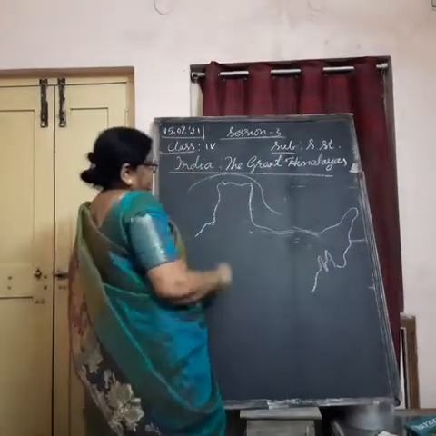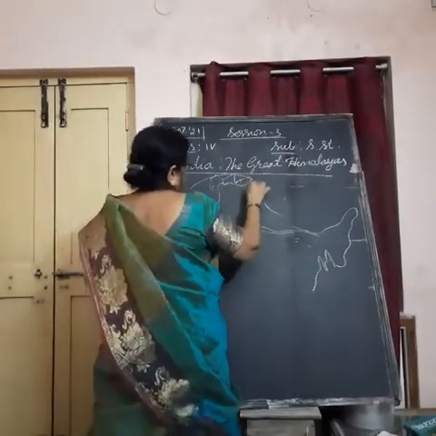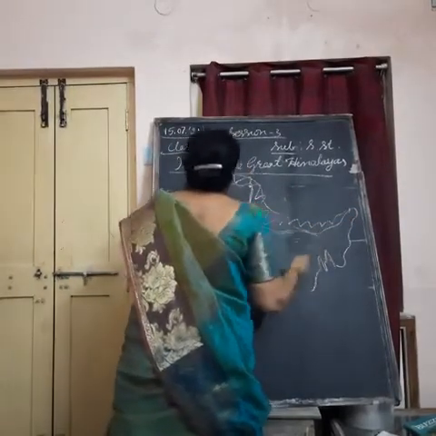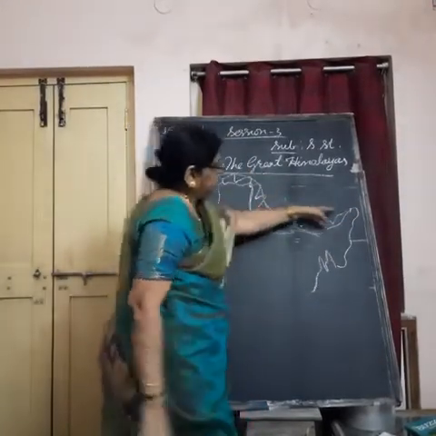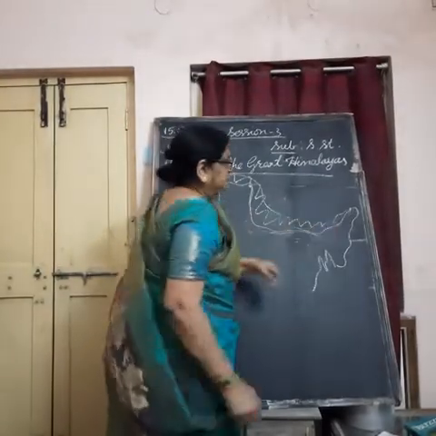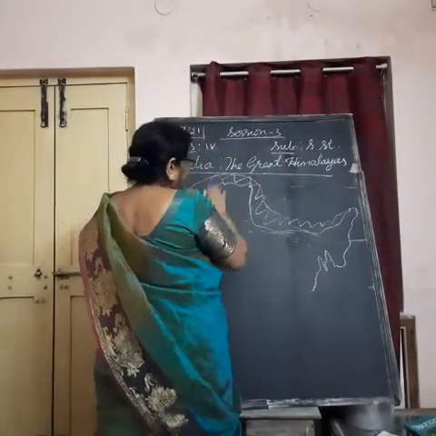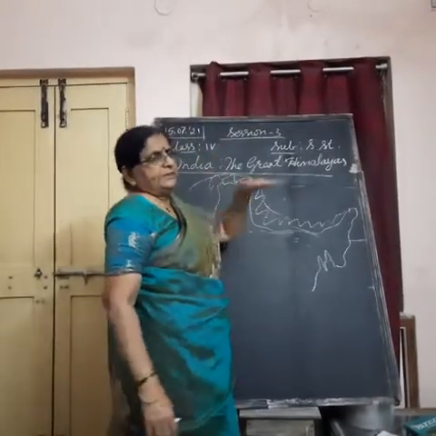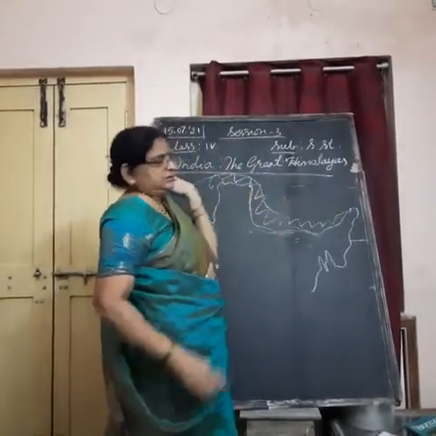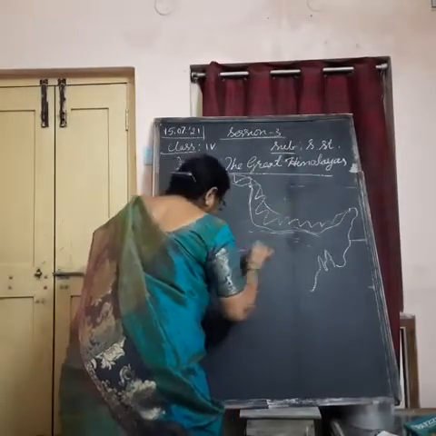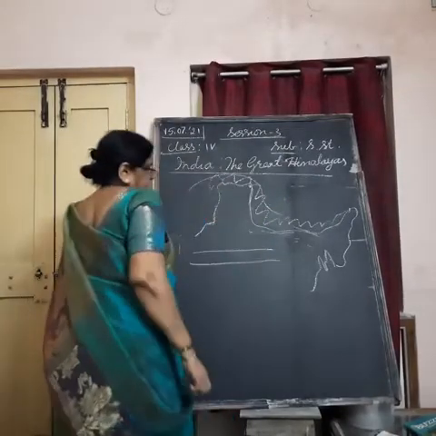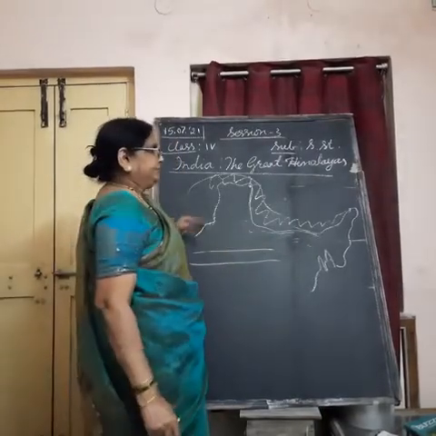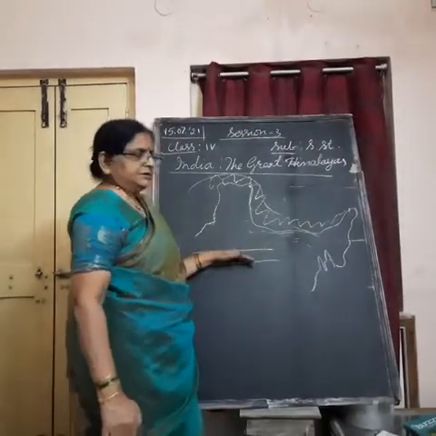Here the Himalayas are spread right from the northwestern part till Arunachal Pradesh in the east. These mountain ranges are parallel to each other. Parallel means lines which cannot meet, lines which will not meet at all. They are parallel to each other.